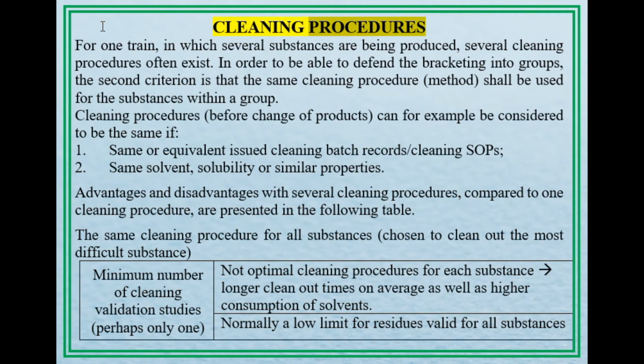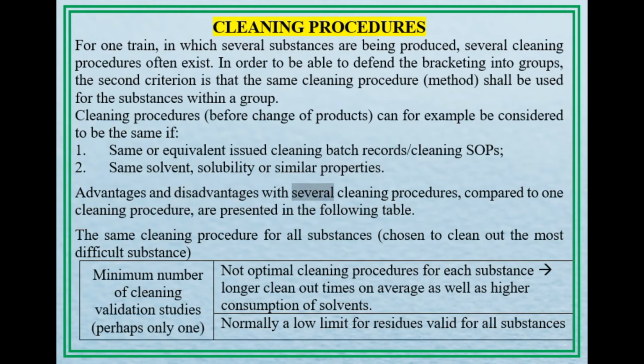Cleaning procedures. For one train, in which several substances are being produced, several cleaning procedures often exist. In order to be able to defend the bracketing into groups, the second criterion is that the same cleaning procedure, method, shall be used for the substances within a group. Cleaning procedures, before change of products, can for example be considered to be the same if: 1. Same or equivalent issued cleaning batch records, cleaning SOPs. 2. Same solvent, solubility or similar properties.